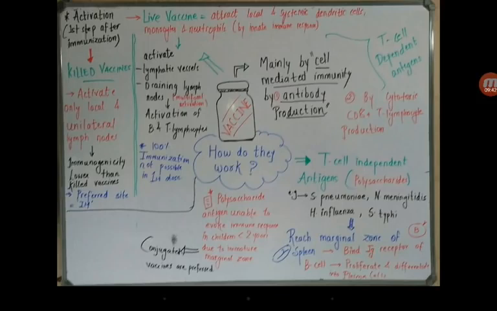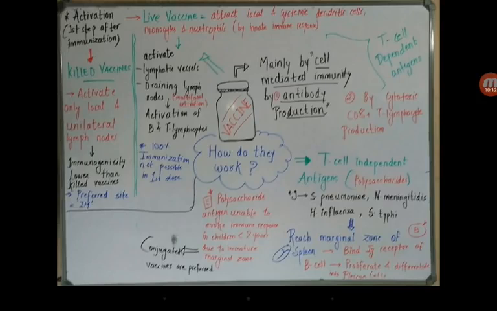The T cell dependent vaccines are better, and they work either by antibody production, producing humoral cell mediated immunity, or by cytotoxic CD8 T lymphocyte production, the specific antiviral cytokines.